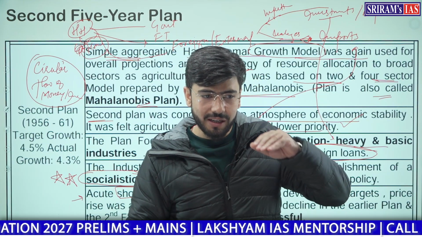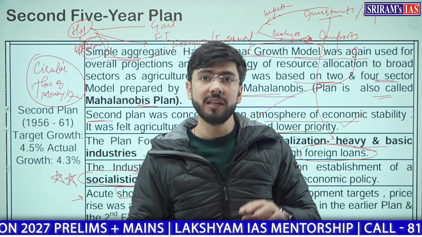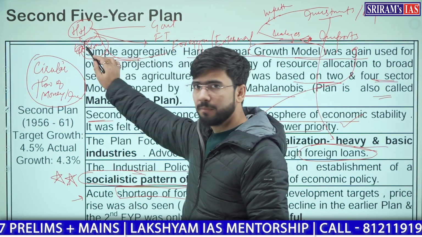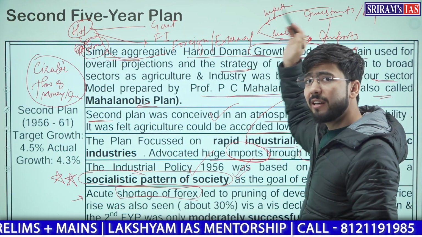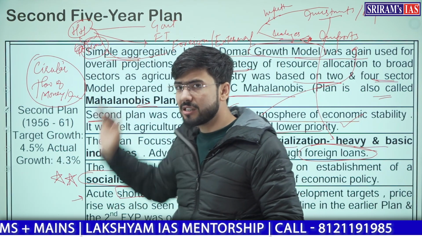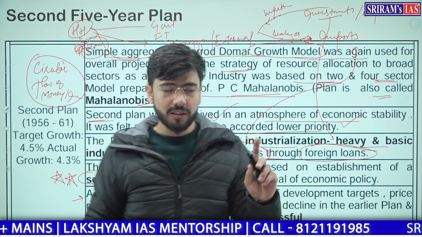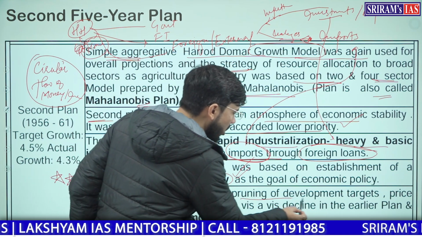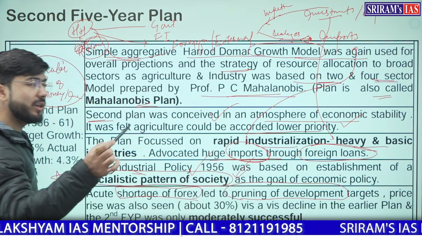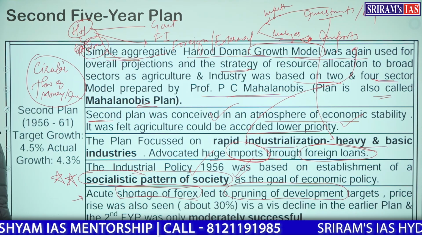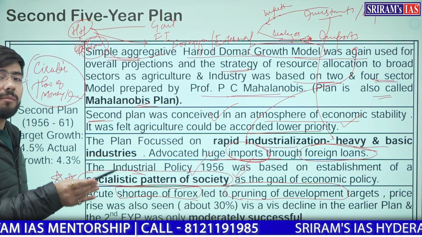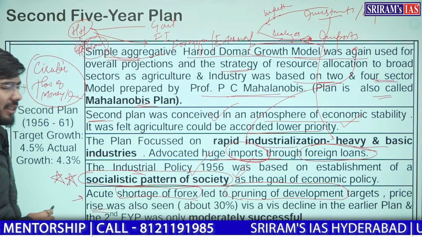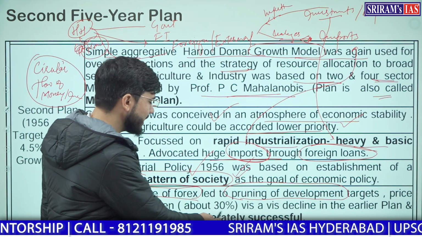And once more leakages are there from the domestic economy, it means our money, which otherwise should have been spent into this circle, is going outside and will come back later after many years if it happens so. Thereby, this led to pruning of development targets. It means we decreased our developmental targets. We kept the development a bit backstage. Price rise was also seen. About 30% price rise happened.